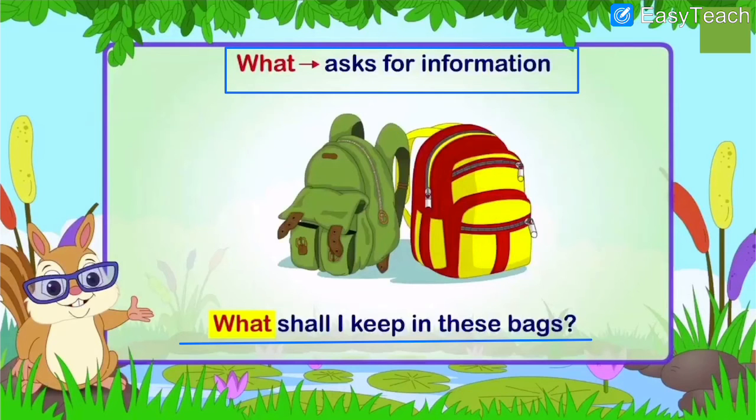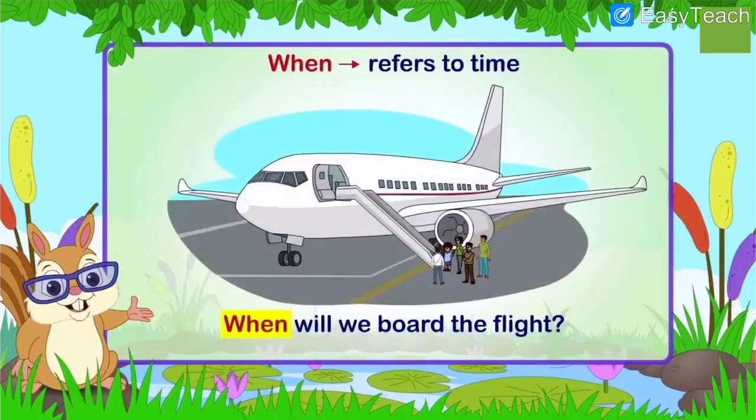These things are not given in your textbook, so I am explaining it. First write about what. This is number one. What is used when you want to ask for information. Second is when. When refers to time, when you are asking for time.